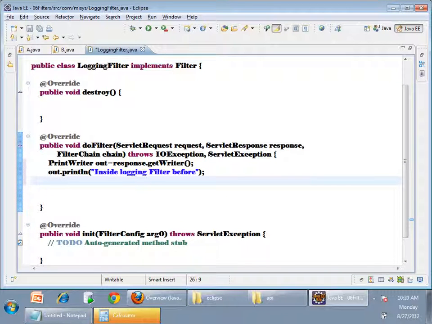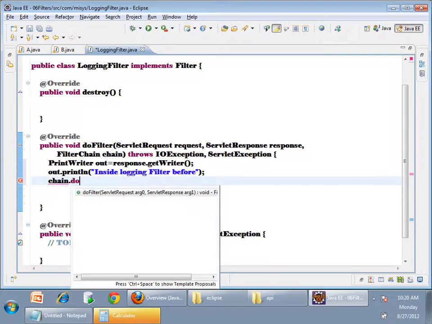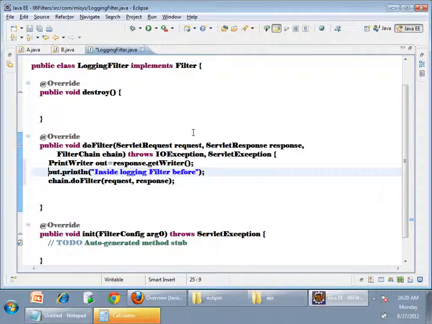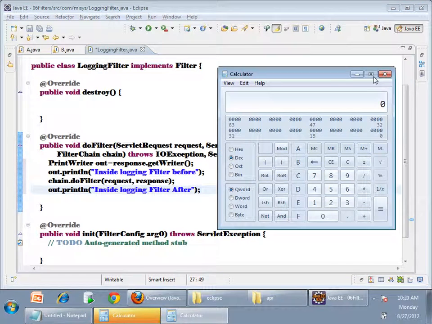Then I'll call chain.doFilter and pass the request object and response object. Then I'll write out.println here again, "after".